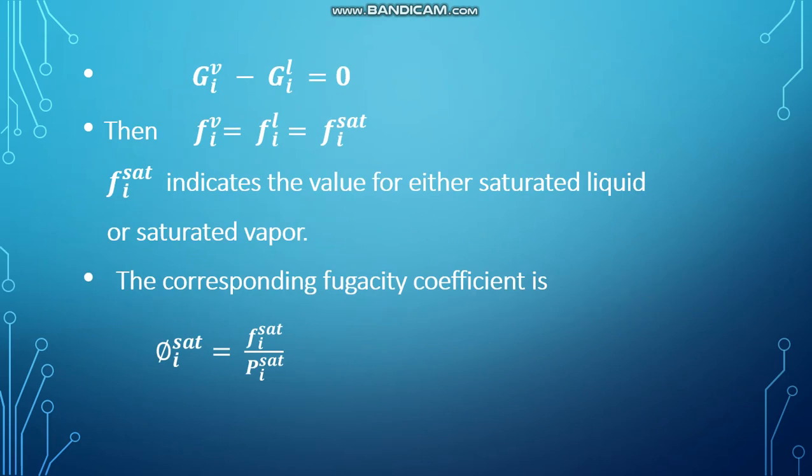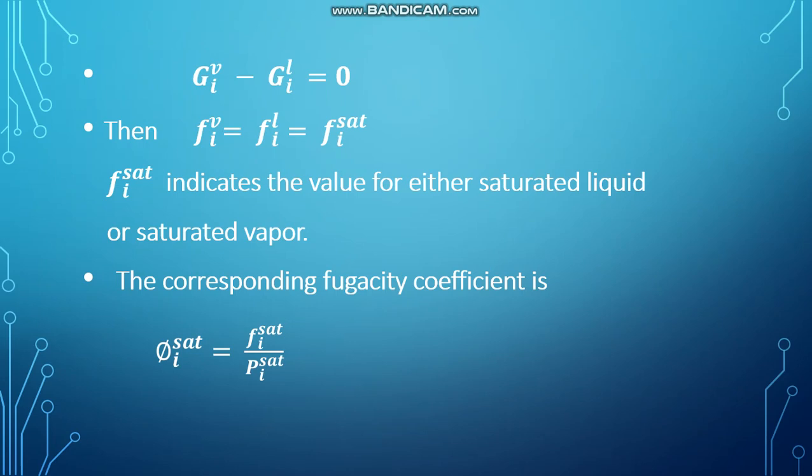Here Gi^V minus Gi^L becomes equal to 0. Then fi^V is equal to fi^L, which is equal to fi^sat. Here fi^sat indicates the value for either saturated liquid or saturated vapor.